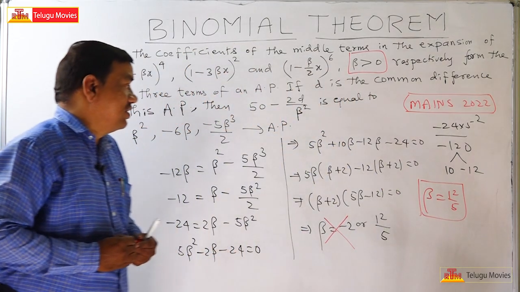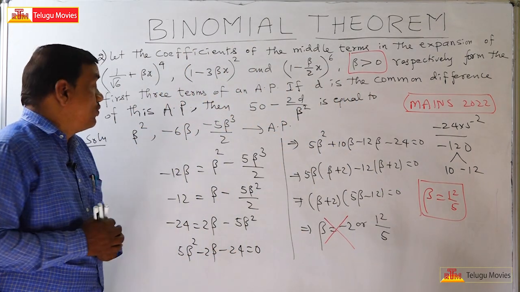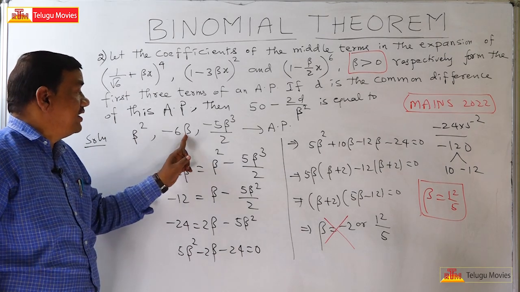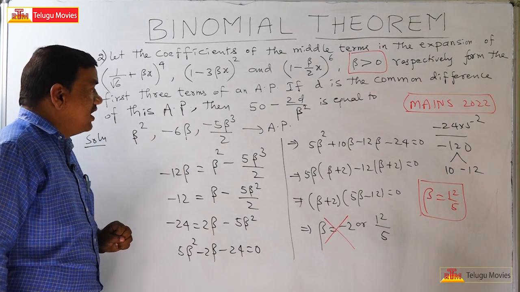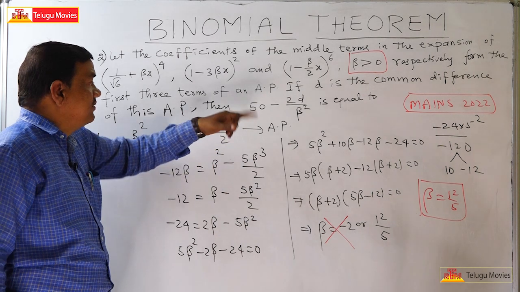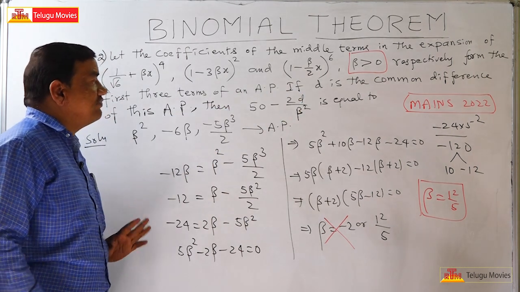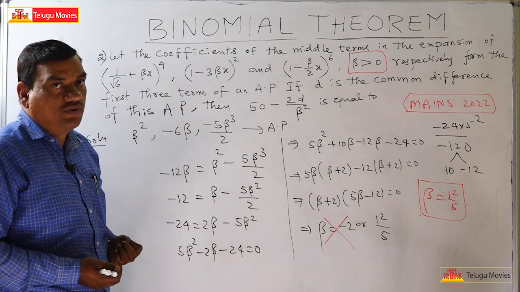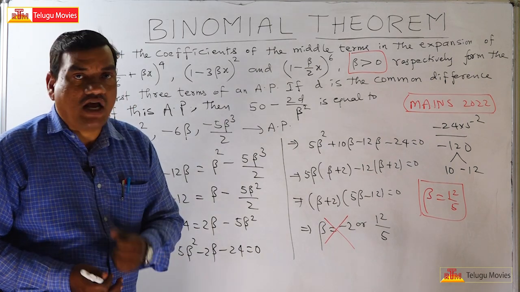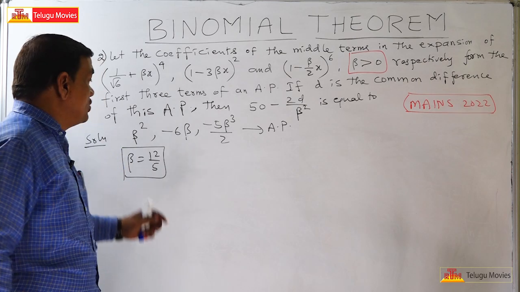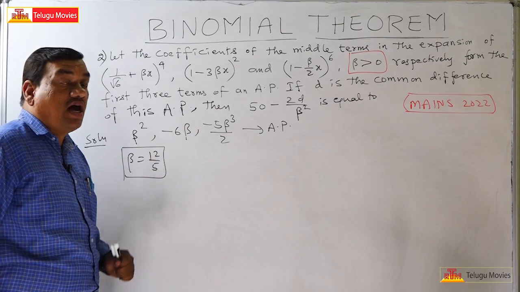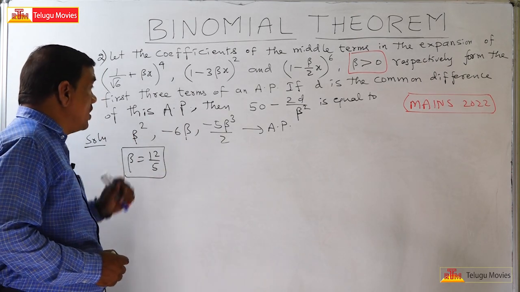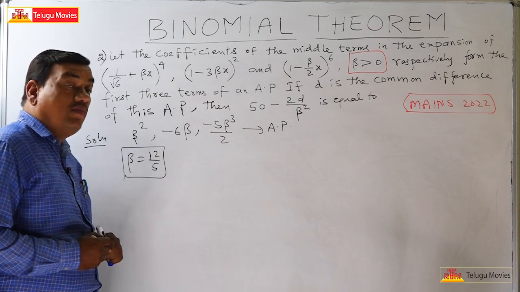Okay now, after finding beta is equal to 12 by 5, substitute here, we can find out the common difference d. So here we will find out the common difference d, and we will substitute the value there and we will get the answer. So let us continue the calculation. Welcome back to this calculation part. So these 3 terms are in arithmetic progression. Already we got a beta value here, that is 12 by 5.